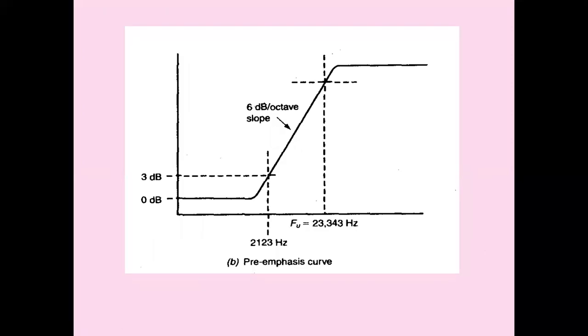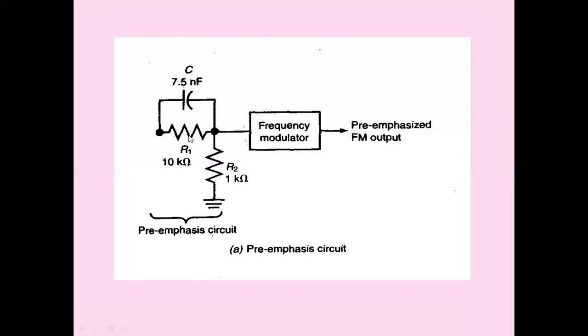So pre-emphasis is done with the help of these characteristics. Here, on the x-axis we have frequency, and this is the voltage level. This is the frequency response characteristics of the pre-emphasis curve. As the frequency increases, the amplitude increases, like this. As we saw in the previous circuit, as the frequency increases, the amplitude or voltage across R2 increases.